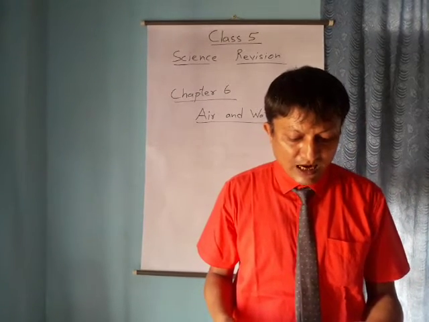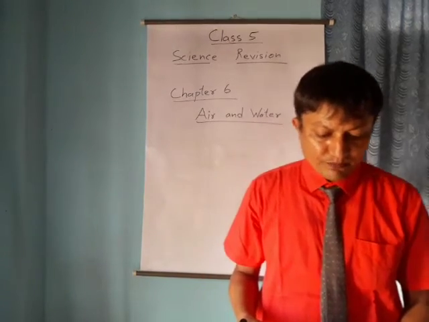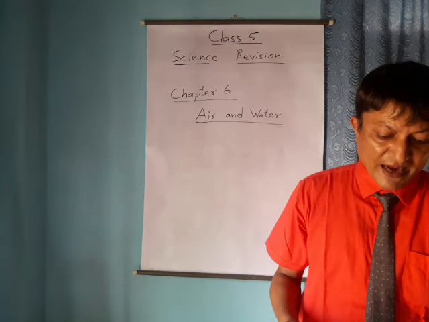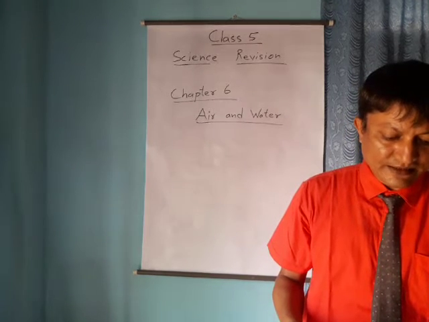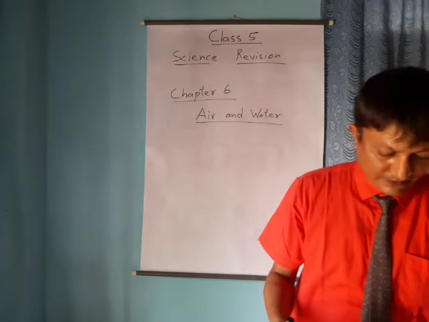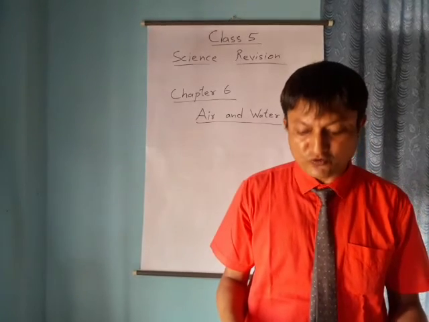Nitrogen. It is the most abundant gas in air. It neither burns nor helps in burning. Nitrogen is used in packaged food as it prevents the growth of microorganisms. Carbon dioxide. A very little amount of carbon dioxide is present in the atmosphere.